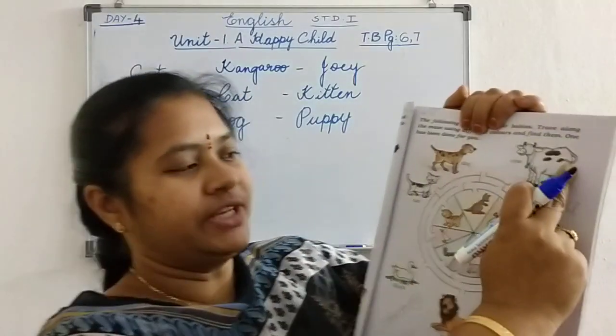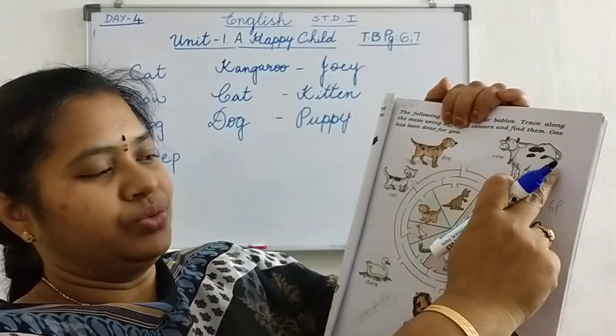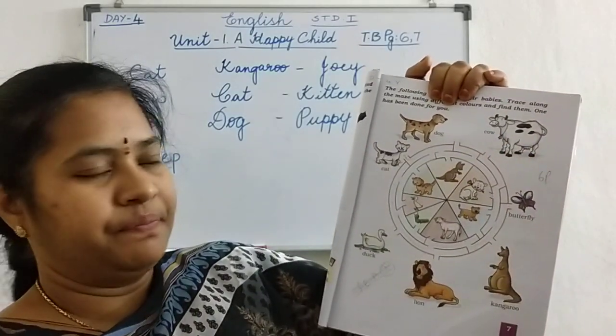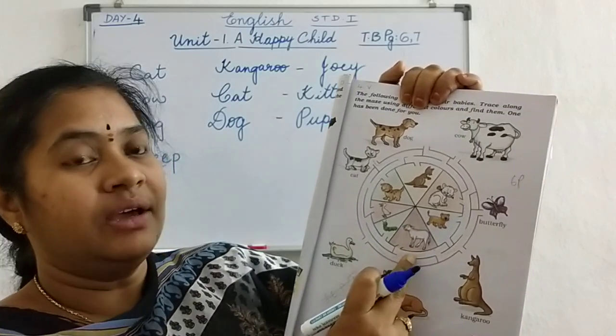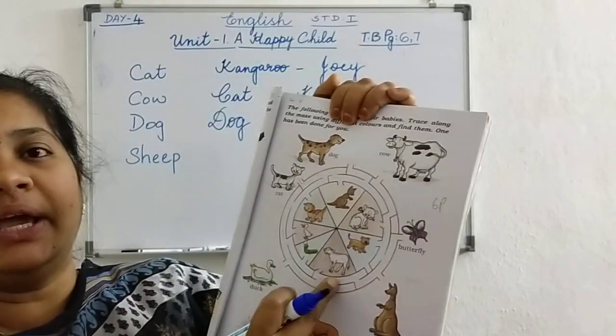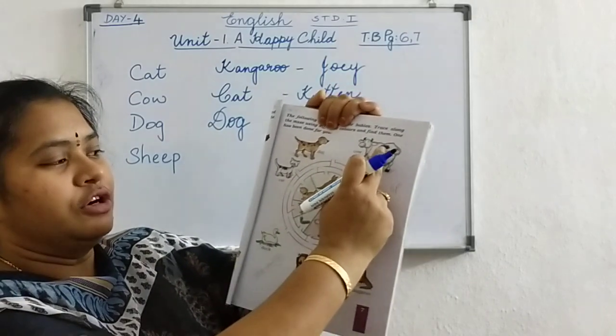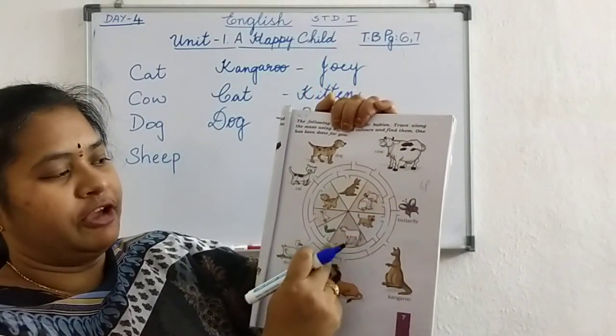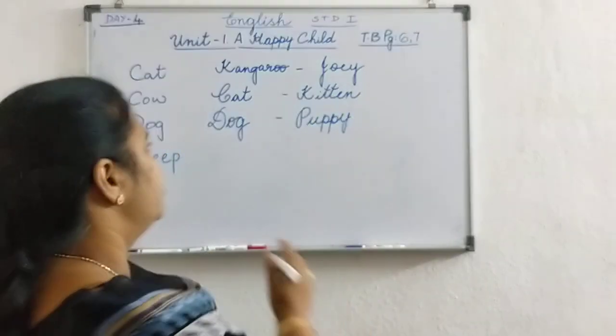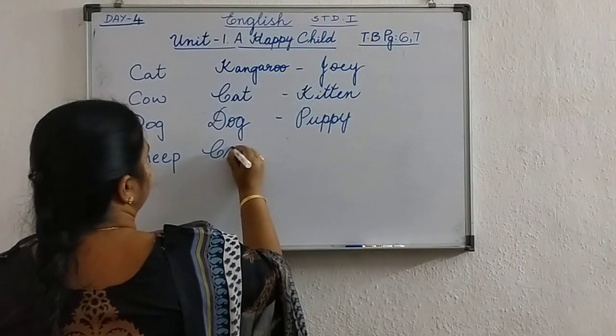Next one. What is this? Cow. So where is the cow baby? Cow baby. What is the cow baby? Calf. So take another color crayon and draw from here and find the way for the calf. So cow baby is calf.